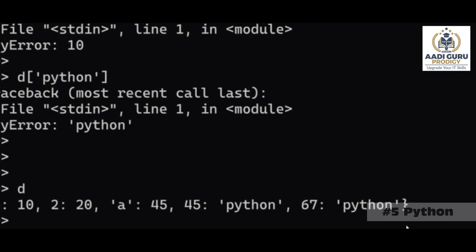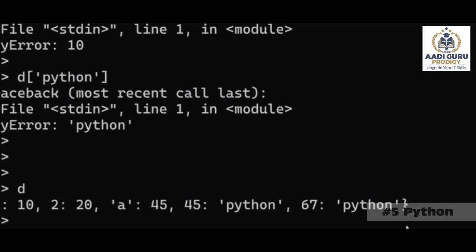If you want to add something to a dictionary, similar to append in the case of a list, in the same way we have another operation in dictionary. If we want to remove something from a dictionary, similar to list, we have a pop. Here also we have some other operations to remove data. So we have different operations available inside a dictionary. We will discuss them step by step now.